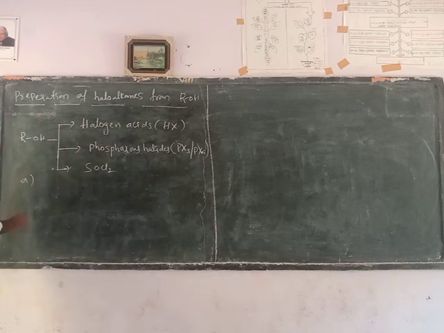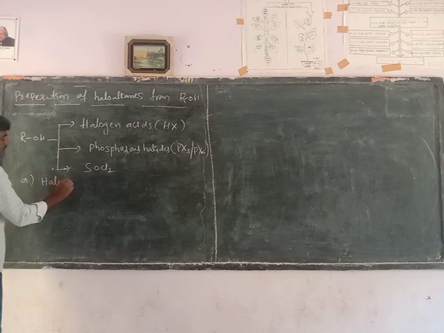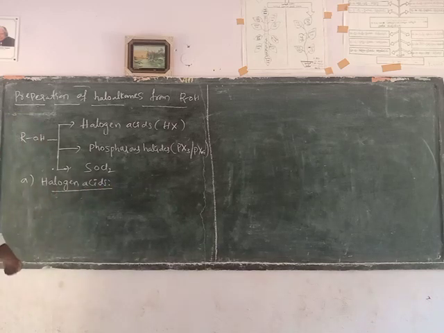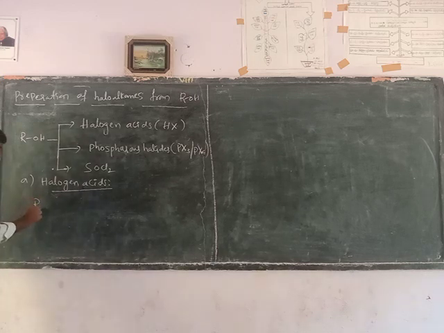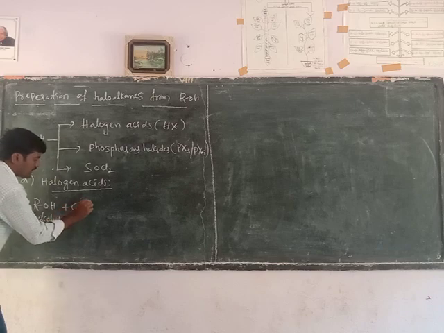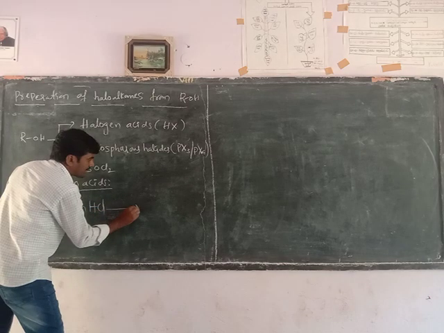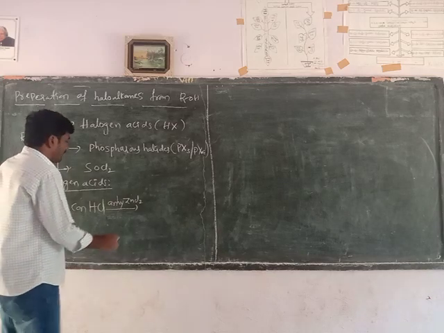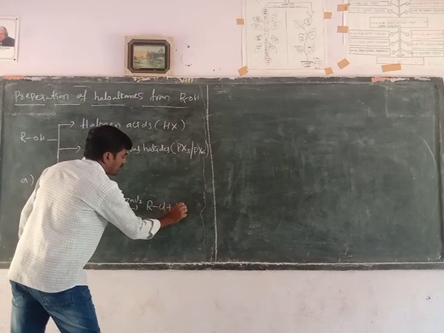First one, halogen acids. When alcohols are reacting with concentrated hydrochloric acid in the presence of anhydrous zinc chloride, they form alkyl chloride plus water molecule.